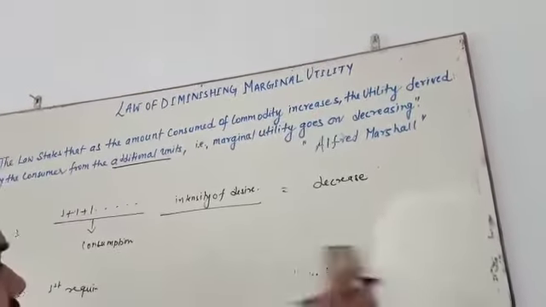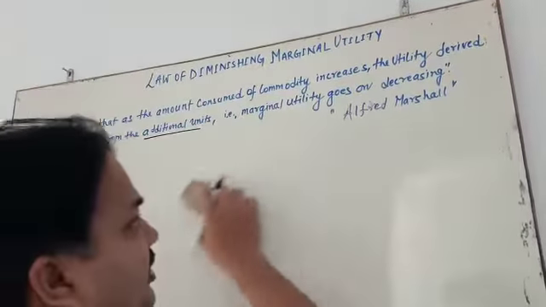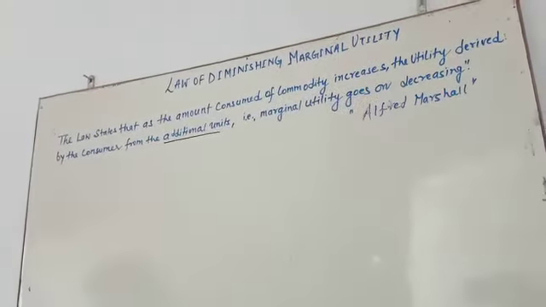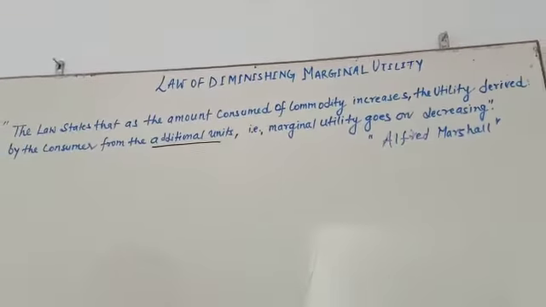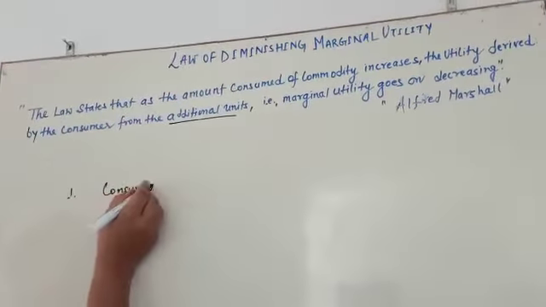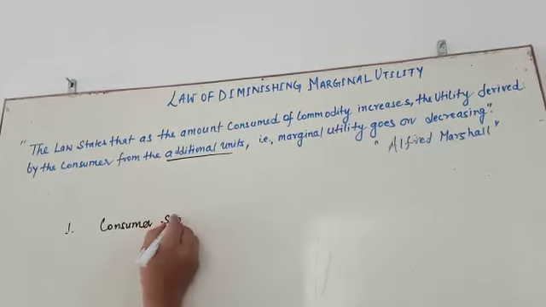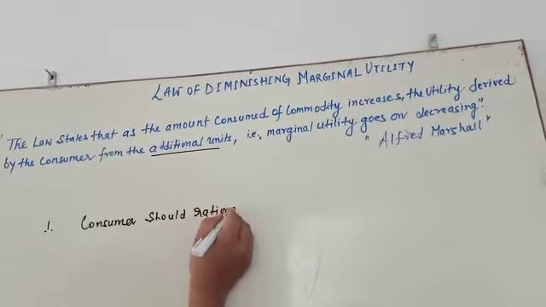Now come to the assumptions. Assumption means the conditions in which marginal utility is required. The first assumption is that the consumer should be rational. What is the meaning of rational?